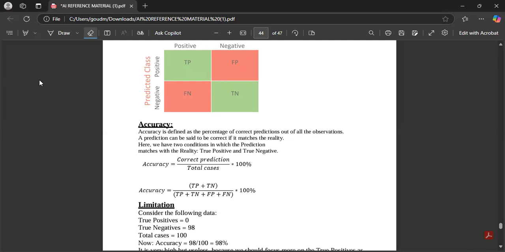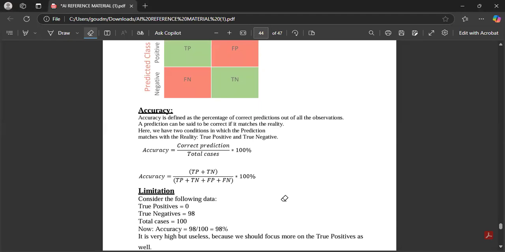Next we have accuracy. What is accuracy? Accuracy is defined as the percentage of correct predictions out of all observations. A prediction can be said to be correct if it matches with the reality.